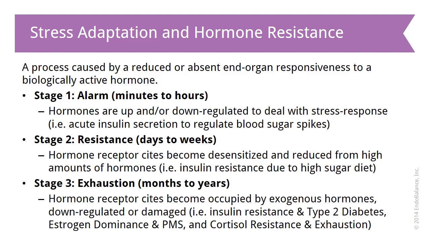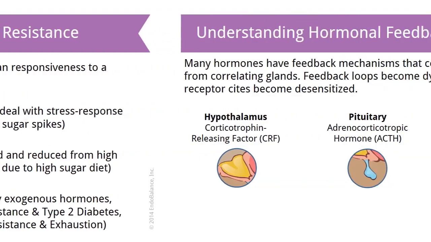Now, stage 3 is exhaustion. This is where someone can be in this stage for months to years. When we get to stage 3, we have hormone receptor sites that have become occupied possibly by exogenous hormones. The receptors are downregulated or damaged. In this more extreme state, we could have insulin resistance and ultimately type 2 diabetes, as well as estrogen dominance, PMS, cortisol resistance, exhaustion, immune system compromise. The list goes on and on.